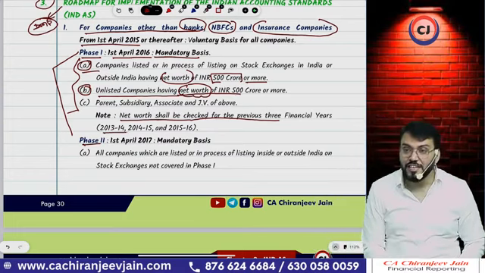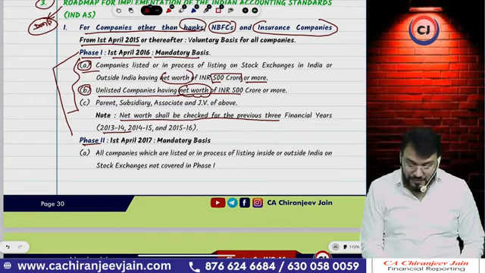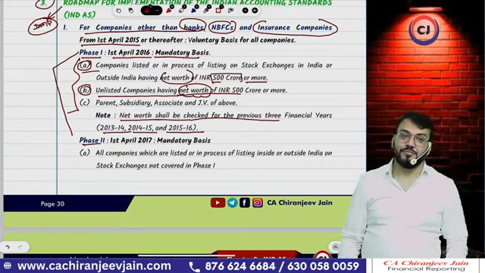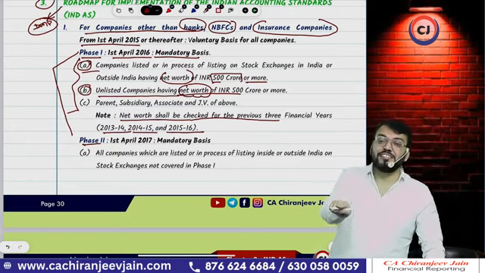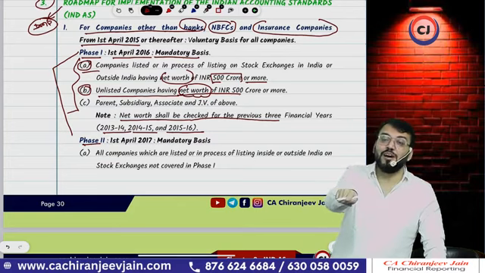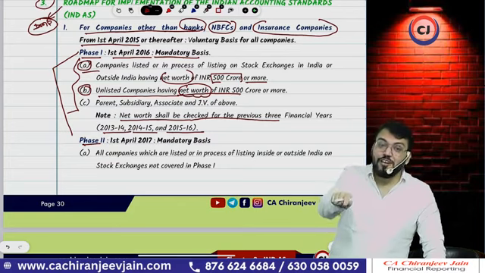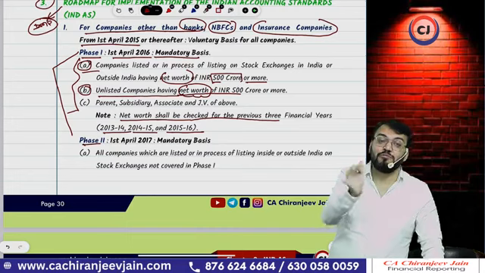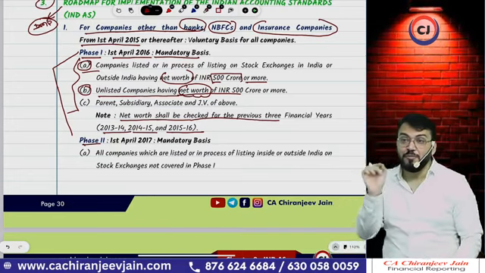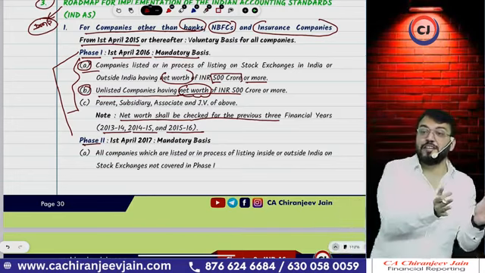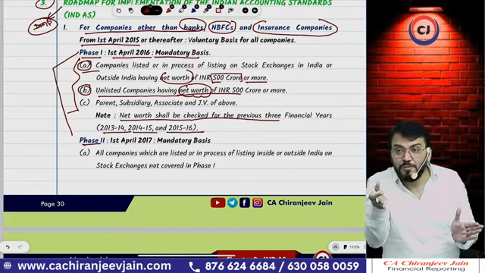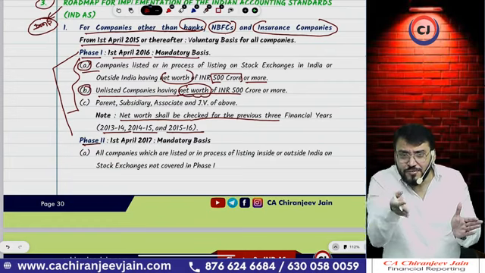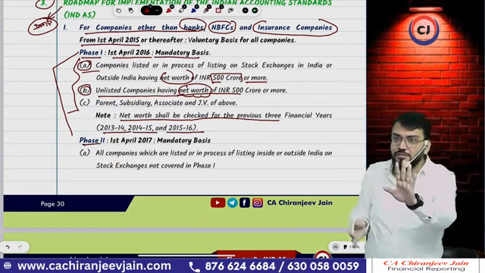First 2013-14, then 14-15, then 15-16. Understood? If in any one financial year net worth is equal to or more than 500 crore, then Ind AS will be applicable from 1st April 2016. So 3 previous financial years: for 1st April 2016, the first will be 15-16, 14-15, 13-14. Have you understood?